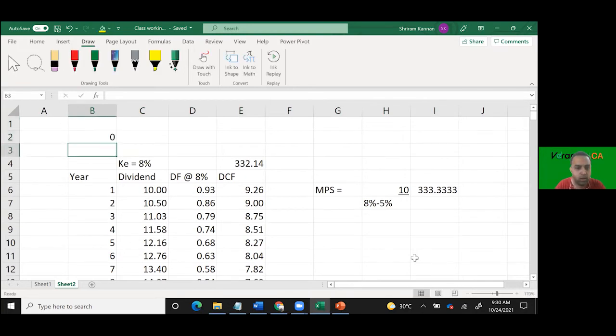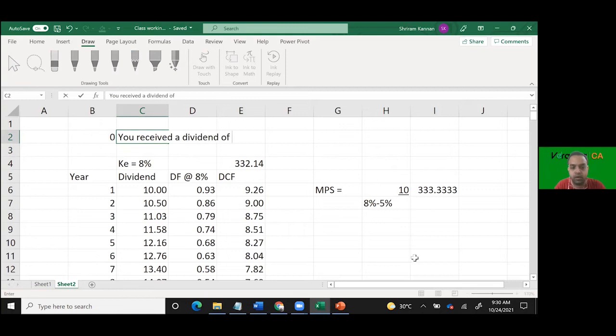At time 0, today, you received a dividend of rupees 8. One year from now, how much dividend will you receive? 10 rupees. How much is the increase? 2 rupees. What percentage is the growth in dividend? The growth in dividend is 25%. Correct? The 2 rupees dividend has grown.